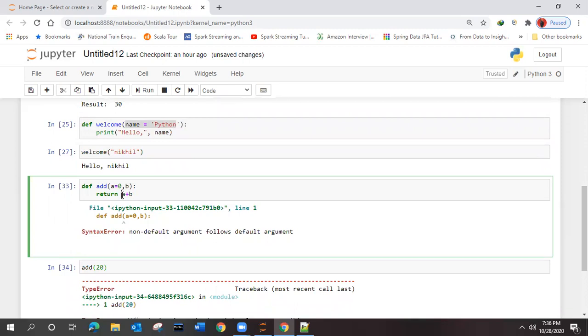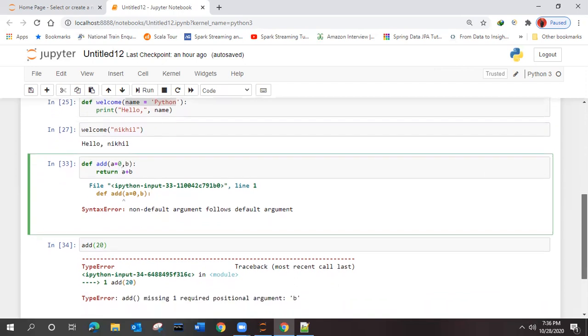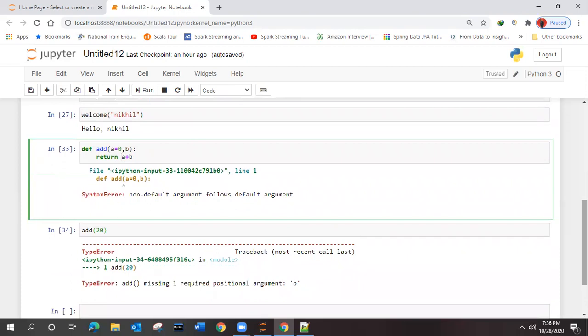Okay. It says that the default argument should not be at first. So that is the error. By that you can think a little more. And here we gave 20 as A, and we didn't give B, but we didn't specify what it should do when we don't give B. Like we didn't give any alternate value.